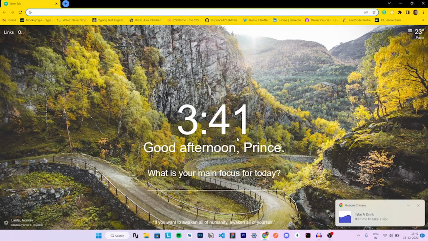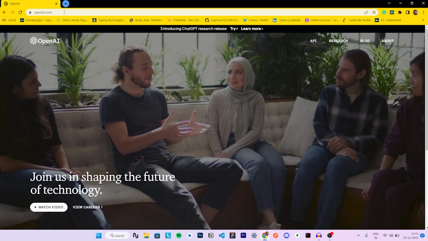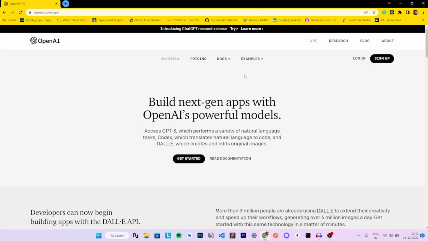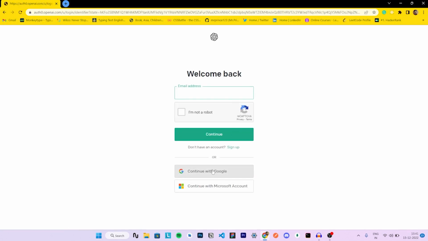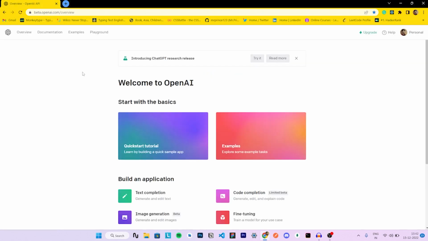So now we are on our browser. Simply write OpenAI. So now we are on the website of OpenAI. It says introducing ChatGPT. Let's click on API and click on login. Make an account if you haven't created any account. I'll just log in because my account is already created. Continue with Google. So we are inside OpenAI and click on try it.